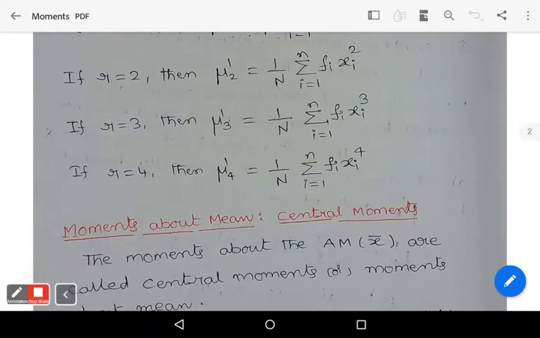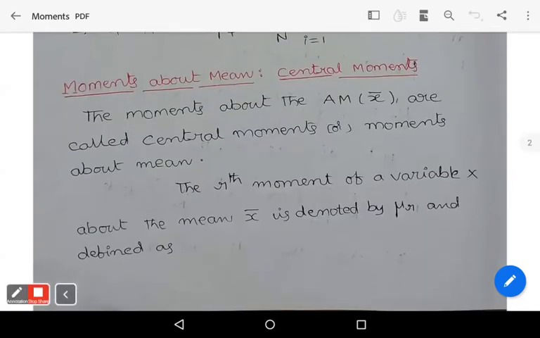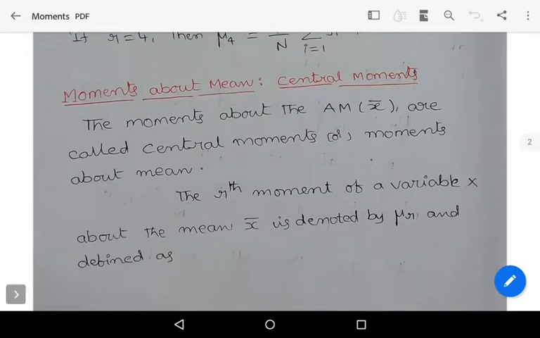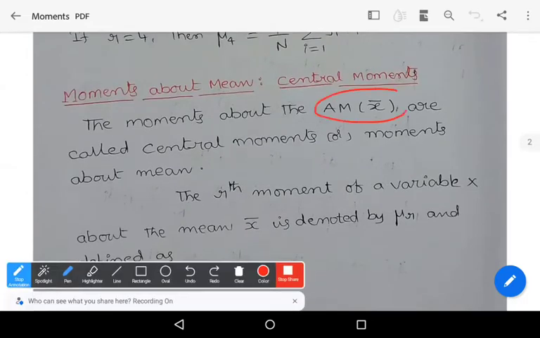Let us go for the moments about mean, which are also known as central moments. The moments about the arithmetic mean x bar are called central moments, which are also known as moments about mean.